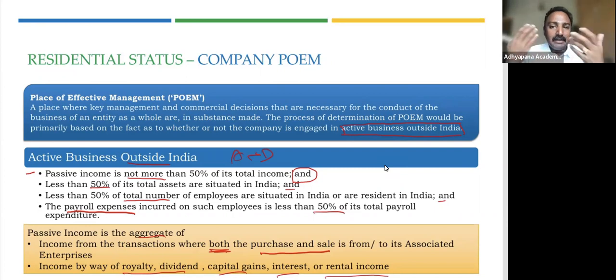So if you have paid, let's say 10 lakh rupees, how much have you paid to the employees sitting in India? So that's what it is about. So if a particular company satisfies all these four conditions, only then they'll be called an active business outside India.